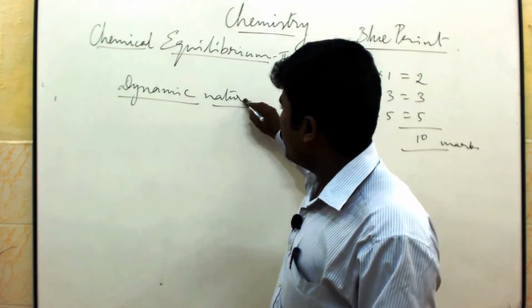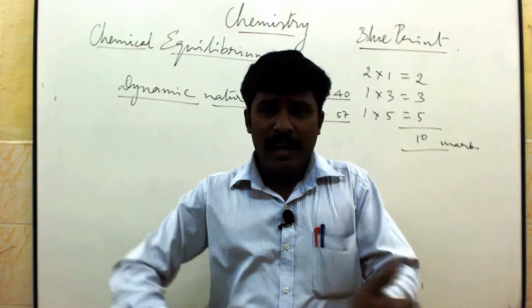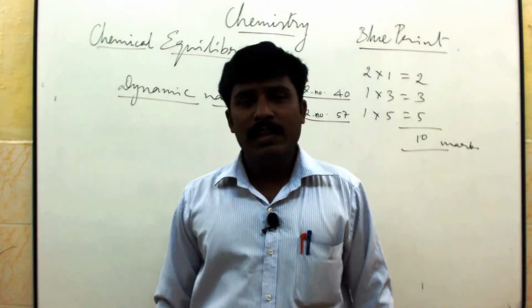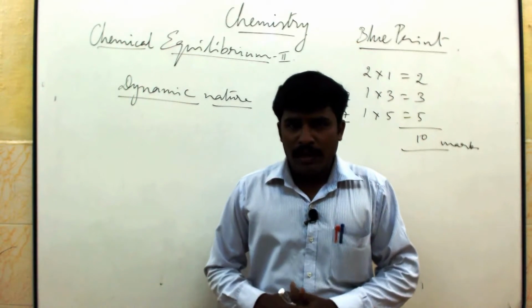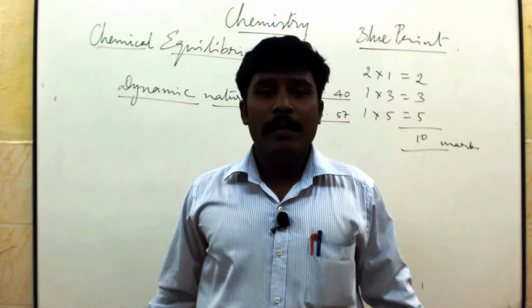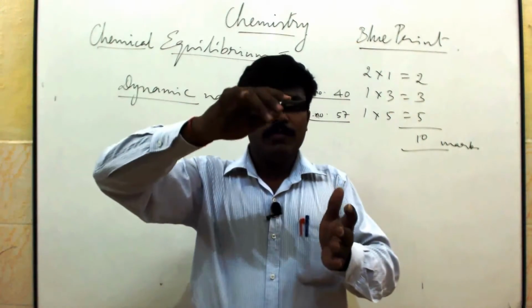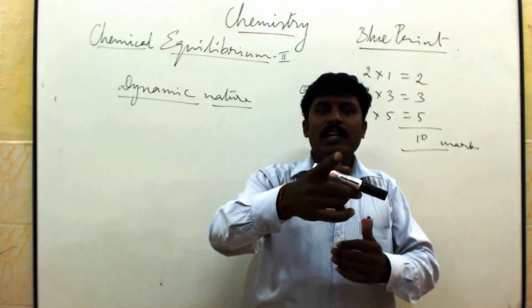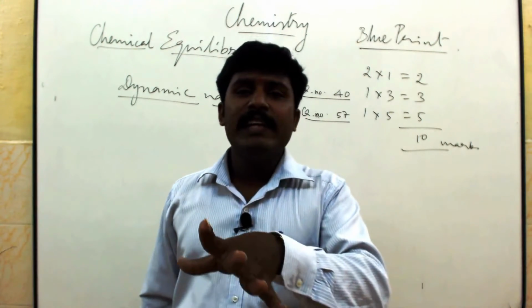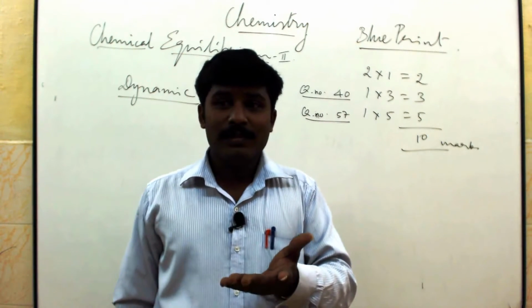So why is chemical equilibrium dynamic in nature? See here, you know what an equilibrium reaction is: reactant reacts to give the product, and after some time the product gives back the reactant. Think about a running competition. You are going to participate in a 1500-meter running competition. Think about your speed. In that ground, the first round will be very fast. What about the second round? You can't maintain the very same speed. Think about the 5th round: definitely it will be less compared to the first round. Think about the 50th round: you can't even run, isn't it?